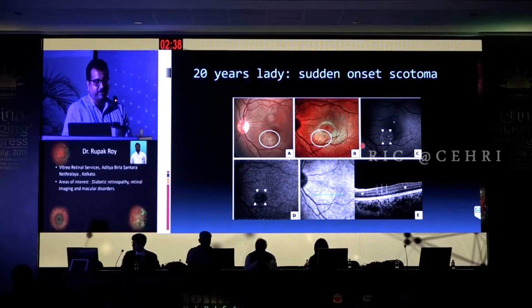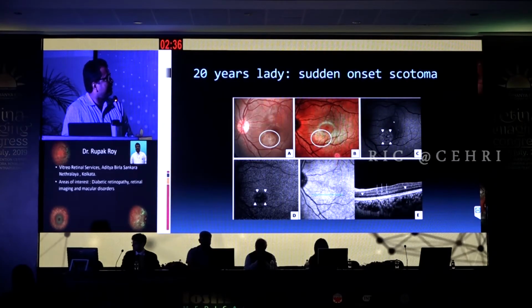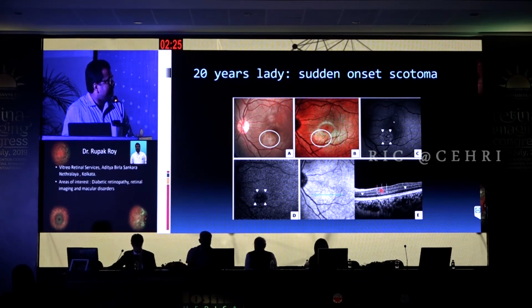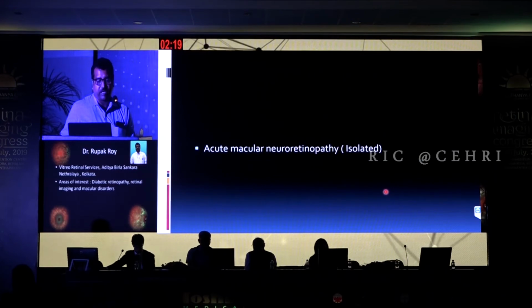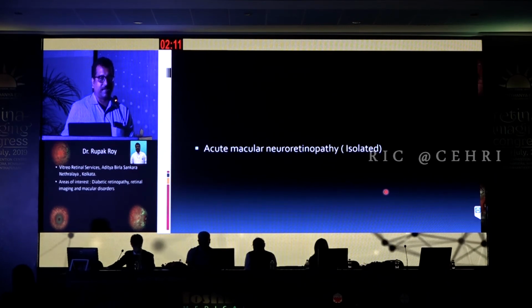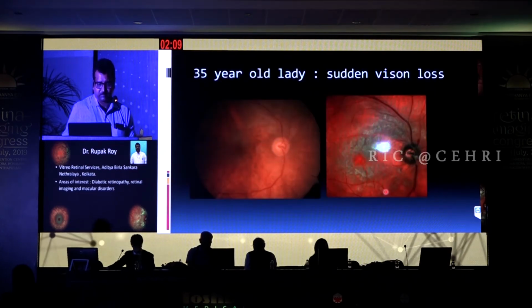On the other end of the spectrum, this is one of our patients, a young lady who presented with a sudden onset scotoma. You can see there are some hyper alterations here, again picked up in multicolor. And you can see that this hyperreflectivity in the OCT comes mainly in the outer retinal layers. So this is a case of acute macular neuroretinopathy, which is different from PAM in its location. AMN is usually located in the outer retinal layers, whereas PAM is located mainly in the middle retinal layers.